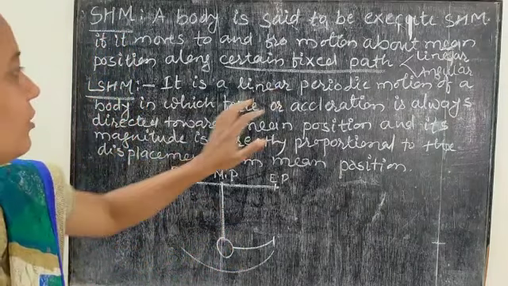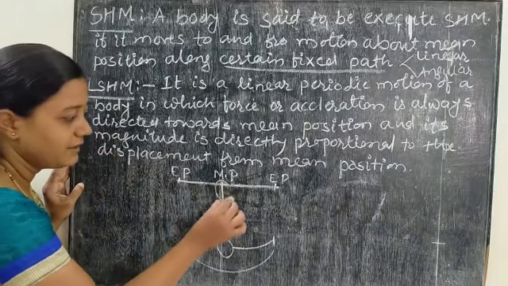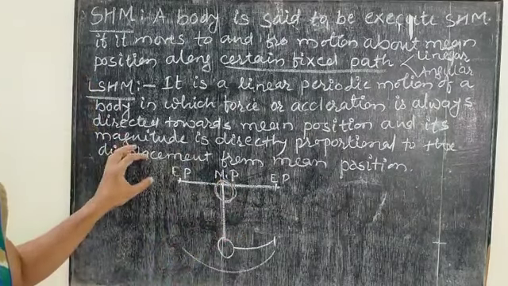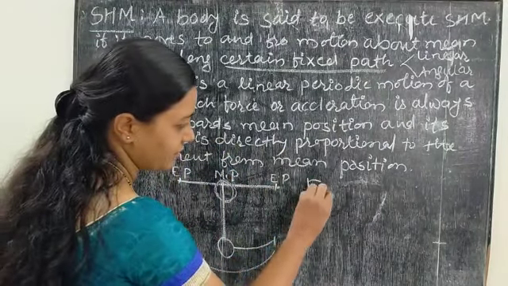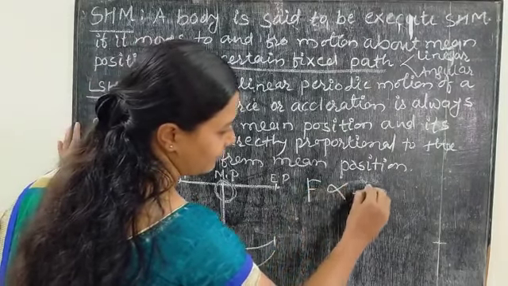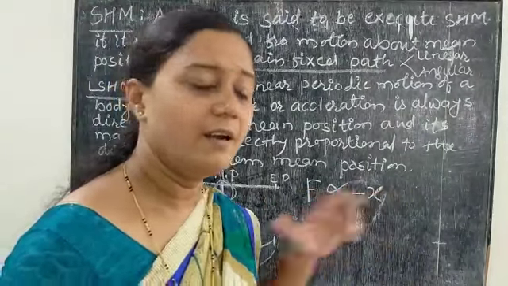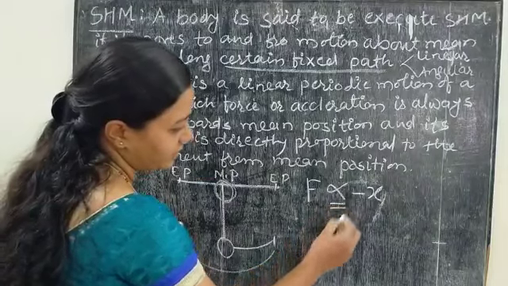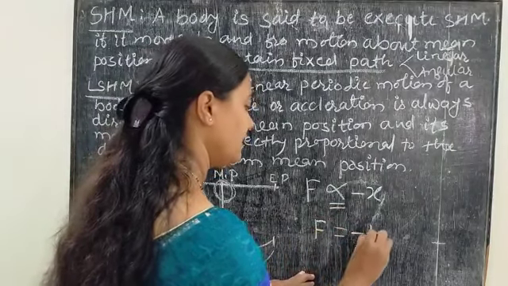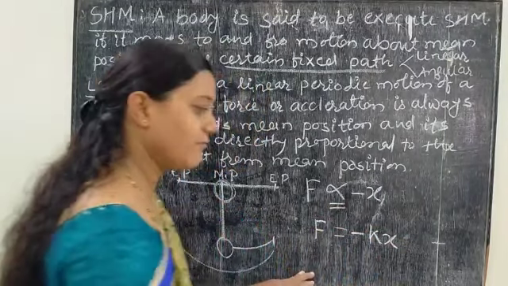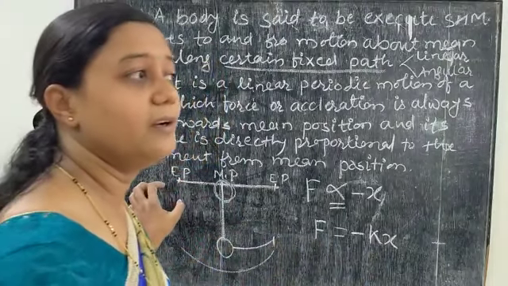So it is a linear periodic motion of a body in which force or acceleration is always directed toward the mean position, and its magnitude is proportional to the displacement. From this definition we mathematically say that F is directly proportional to negative x, where F is the force and x is the displacement. This proportionality can be converted into an equality using a proportionality constant k. So we can write F equals negative kx. This is linear simple harmonic motion.